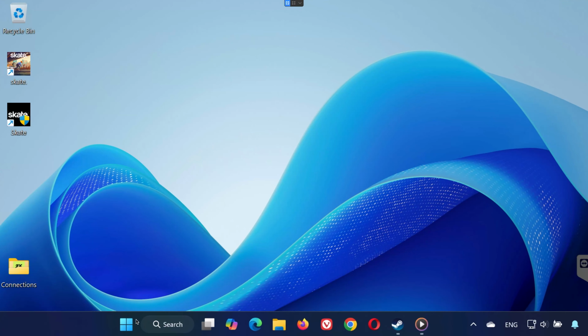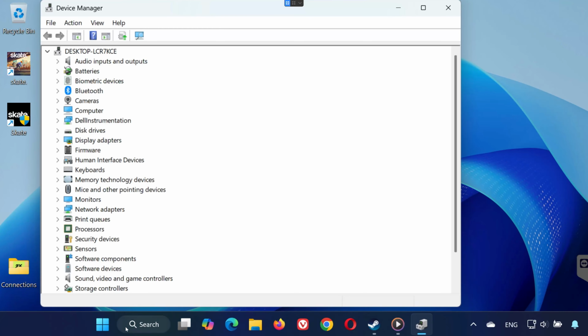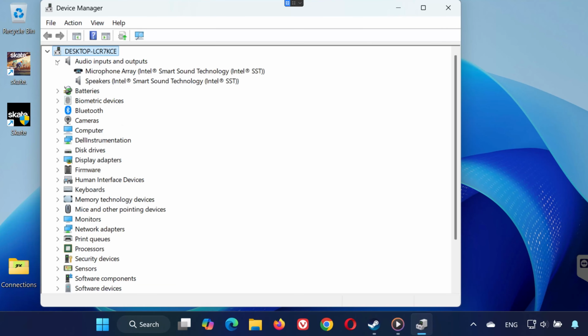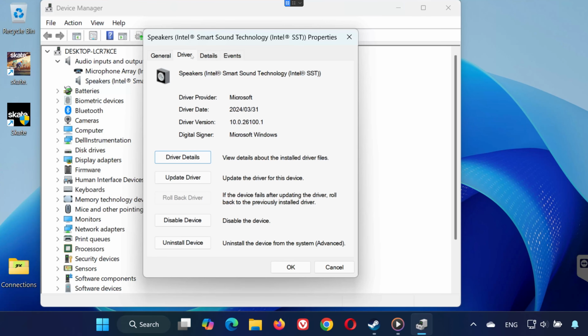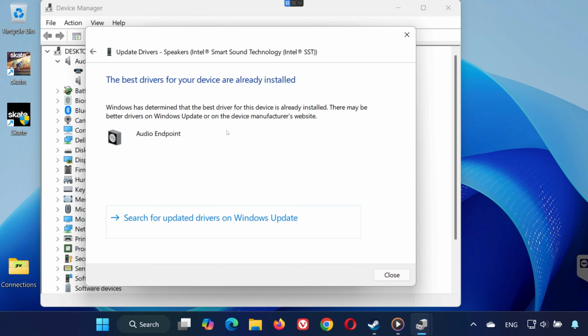Solution 5. Open the Start menu and type Device Manager. Expand audio inputs and outputs. Right-click your audio device and select Properties. Go to the Driver tab and click Update Driver. Select Search automatically for drivers.